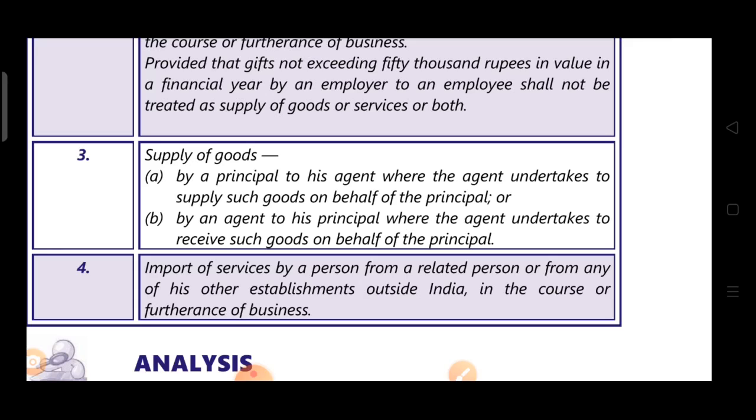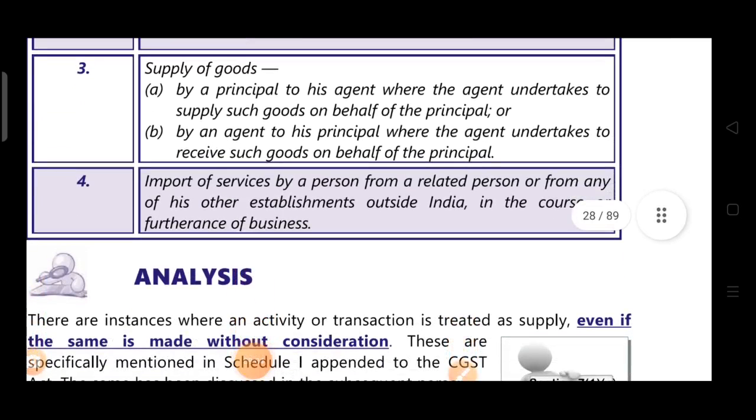Okay, so principal agent relationship is given over here. The fourth one is import of service by a person from a related person or from any of his other establishment outside India in the course of furtherance of business. Remember this fourth condition properly. Import of service we have done in 7(1)(b) also, and over here also import of service is there. Slight difference is there. See what is given over here.